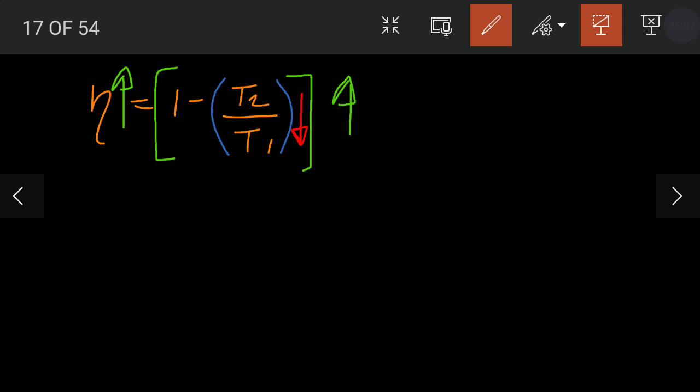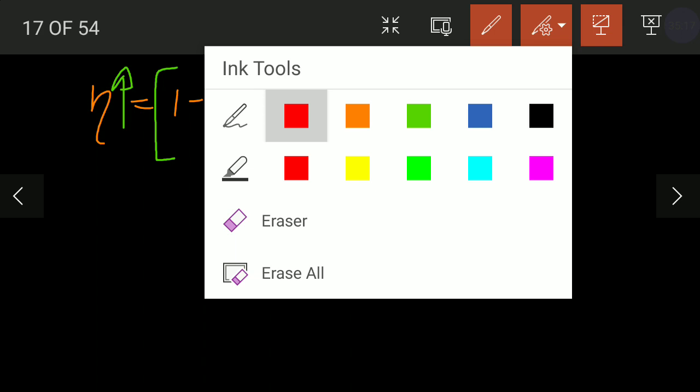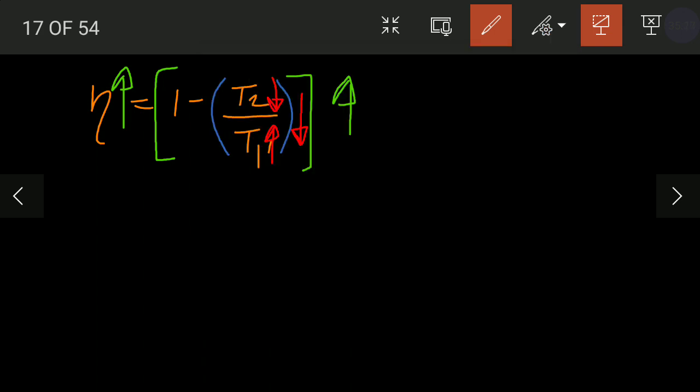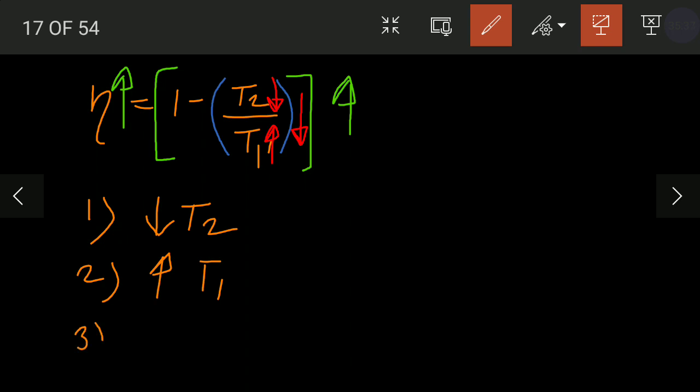To reduce T2 by T1, you need to reduce T2 and increase T1. So by decreasing T2 and increasing T1, the efficiency increases. Three options are there. First, reduce T2. Second, increase T1. Third, reduce T2 and increase T1.